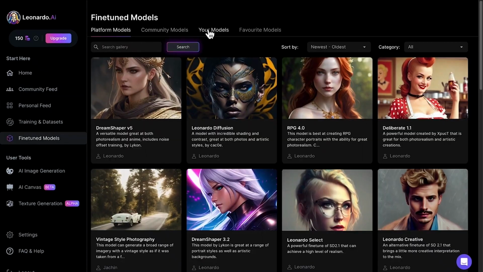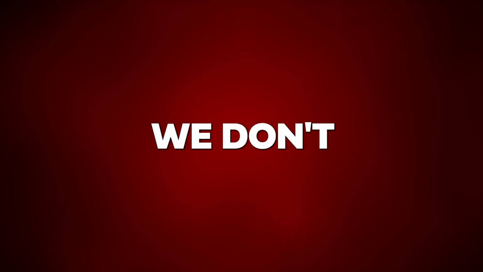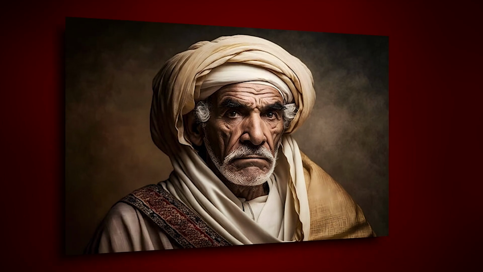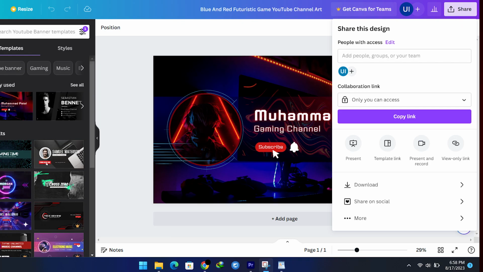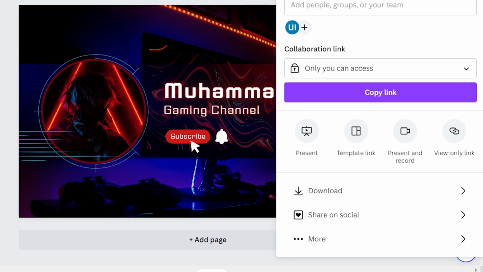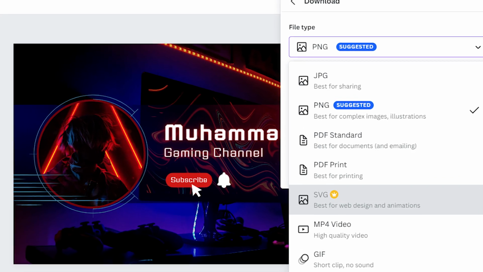For this, I will use Leonardo.ai again. Now, if you guys remember, we already generated some characters before, so let's select one from this. The best part of Leonardo is it can create images on a transparent background, so we don't have to use any additional tools for that. Now, our character is ready. Let's head back to Canva and upload our character. Let's download it. Click on Share, then go to Download, and here choose PNG instead of MP4.